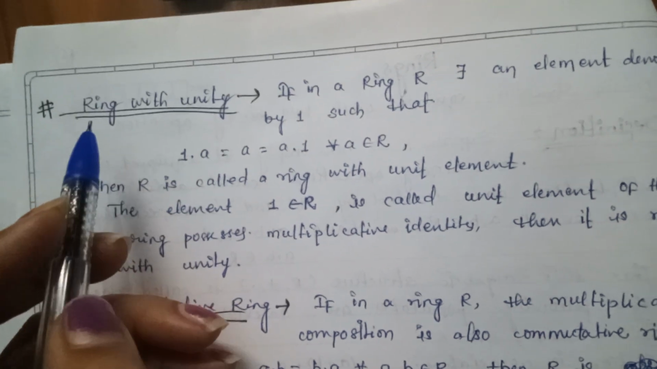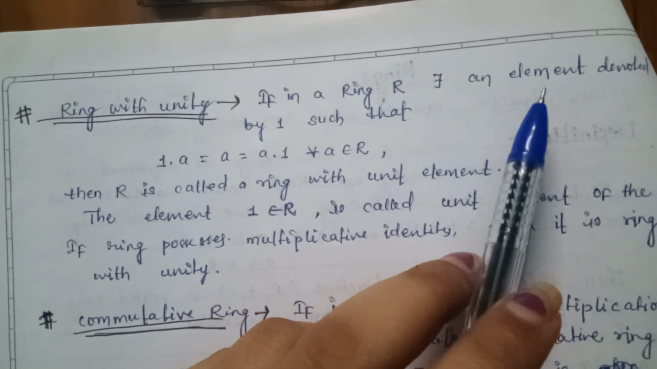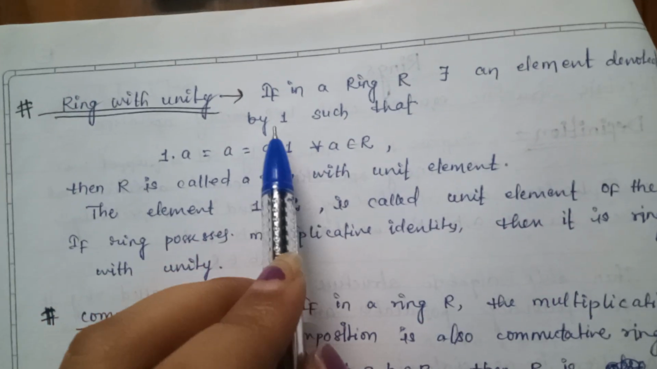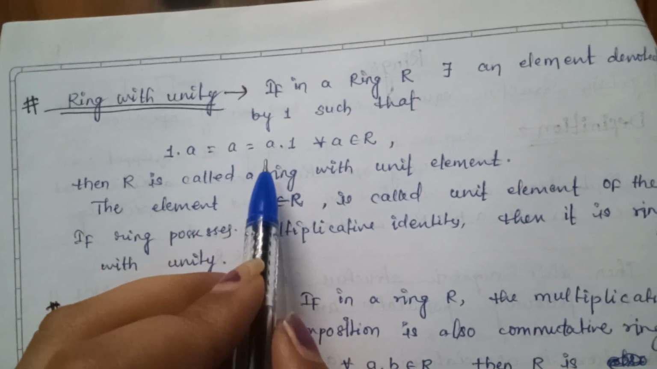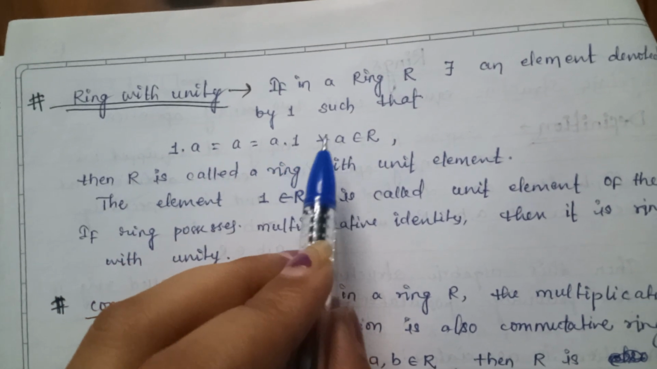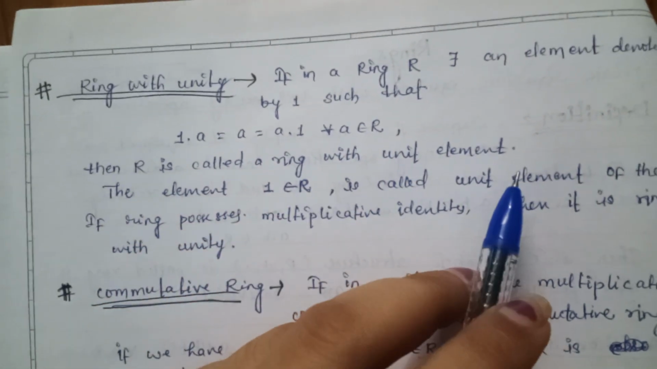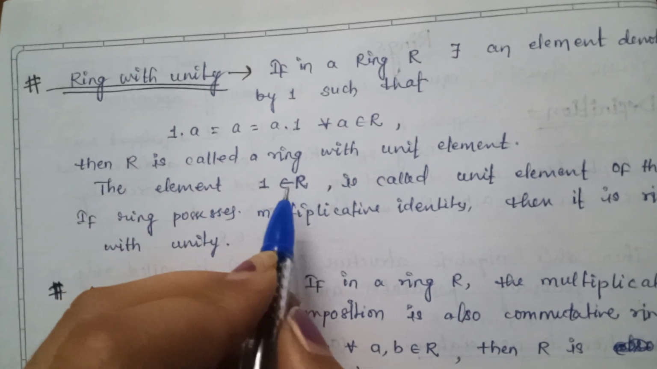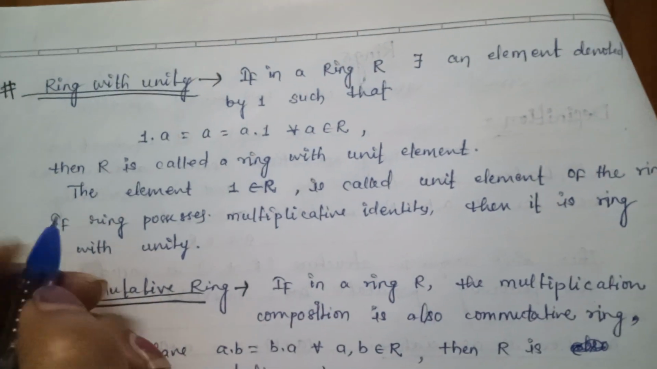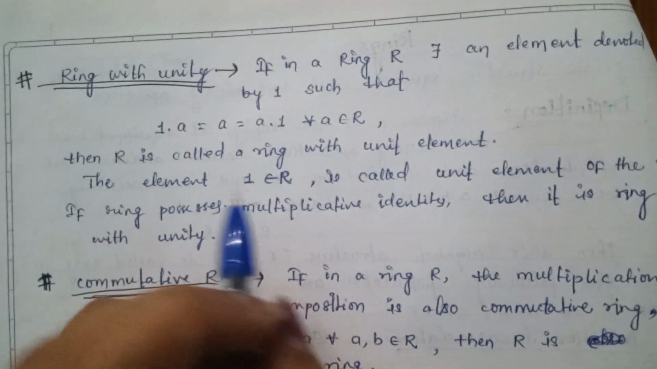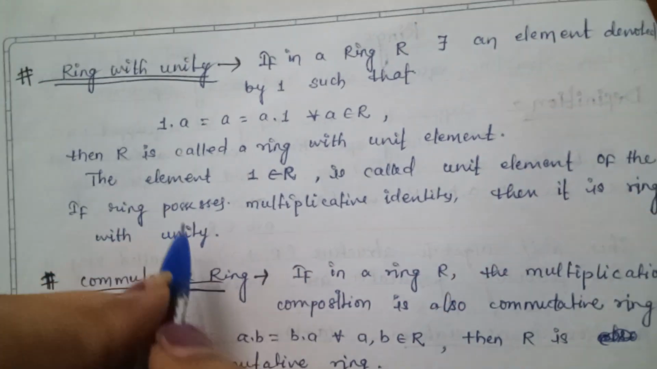Now there is another definition, ring with unity. If in a ring R there exists an element denoted by 1 such that 1 dot a is equal to a dot 1 is equal to a for all a belongs to R, then R is called a ring with unit element. The element 1 belongs to R is called the unit element of the ring. If the ring possesses a multiplicative identity, then it is a ring with unity.